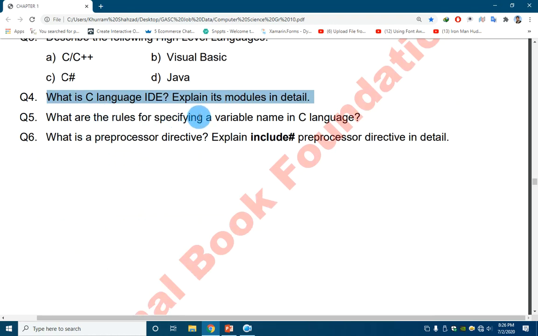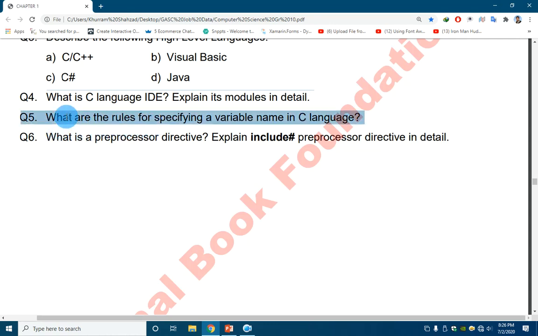What are the rules for specifying a variable name? A number cannot start a variable name. There may not be a space in the variable name. A variable name cannot be a reserved word. Then you may find other rules in the above chapter.